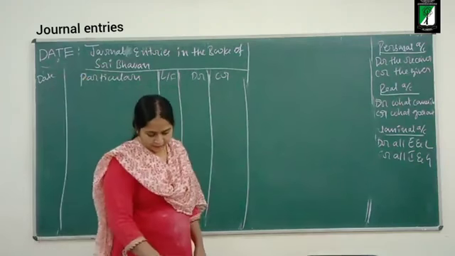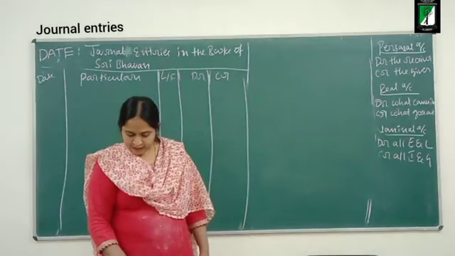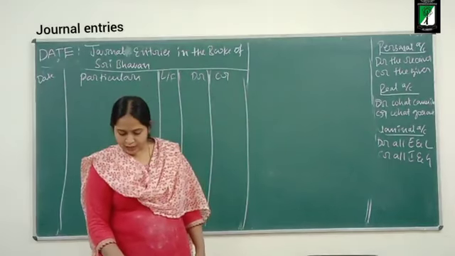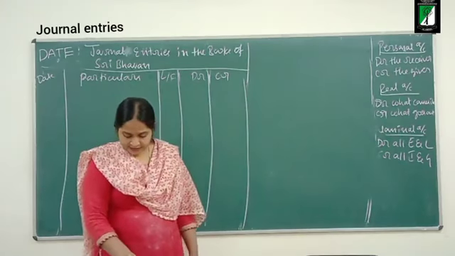Next is cash. September 18, cash paid to Radha Krishna on account. See the previous entry.